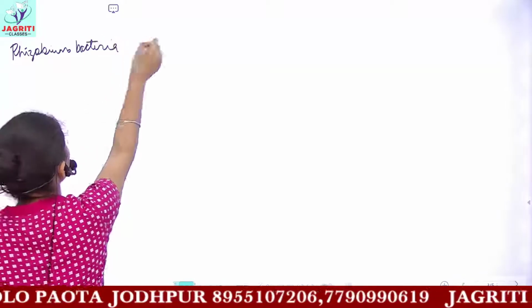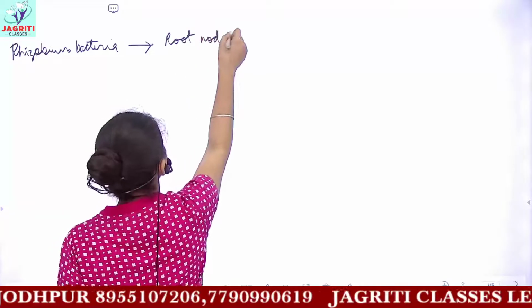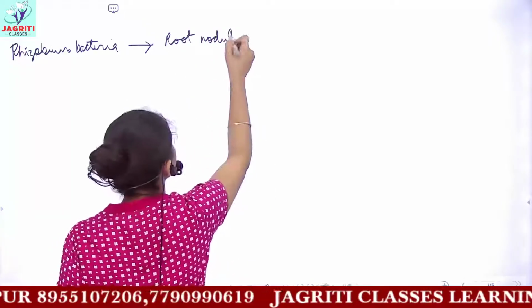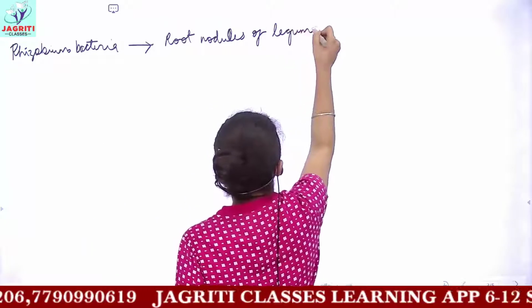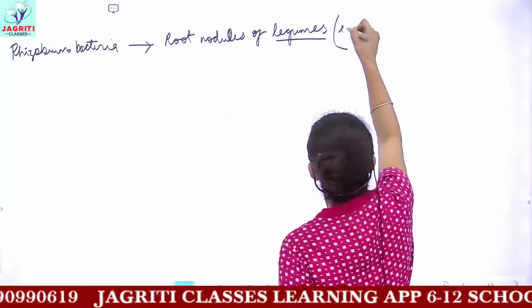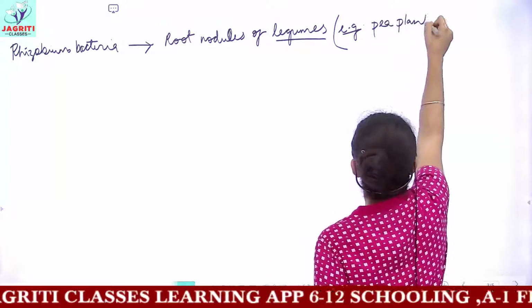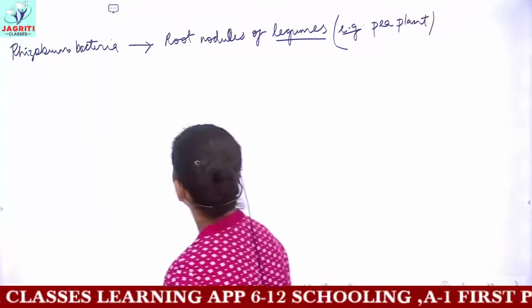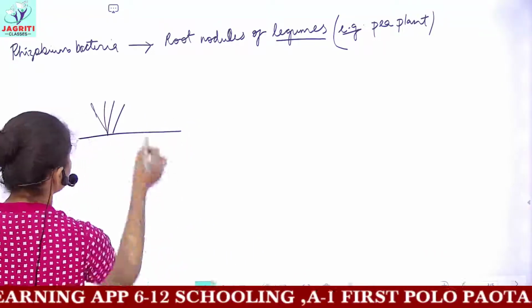These Rhizobium bacteria are present in the root nodules of leguminous plants, of legumes. Legumes, for example, the pea plant is a leguminous plant. So what happens is, let's suppose this is a pea plant, okay?